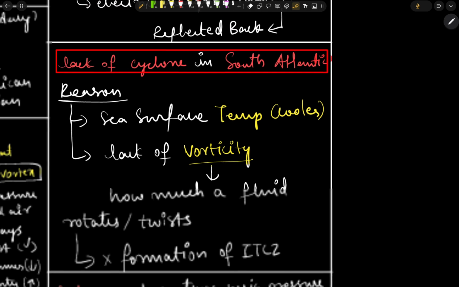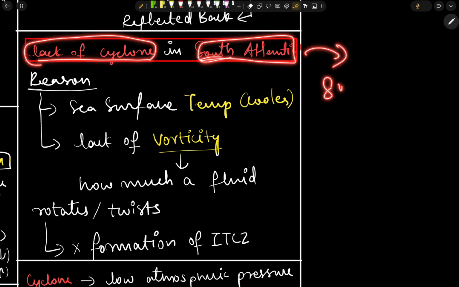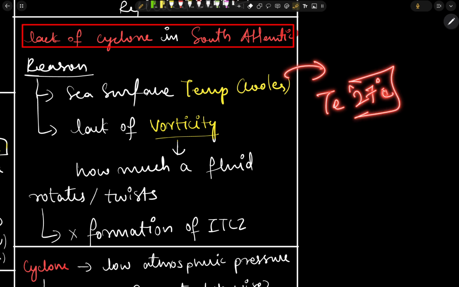So this is a thing. Next we have the situation of lack of cyclone in the South Atlantic. Why does the South Atlantic not experience a cyclonic condition? The reason is that the sea surface temperature is cooler, because the temperature of the sea should be 27 degrees Celsius or above for a cyclone to occur.